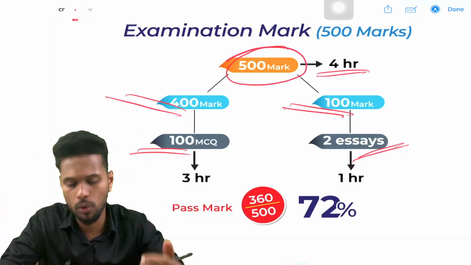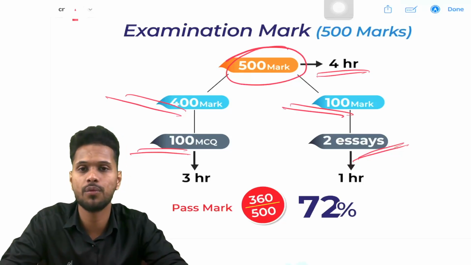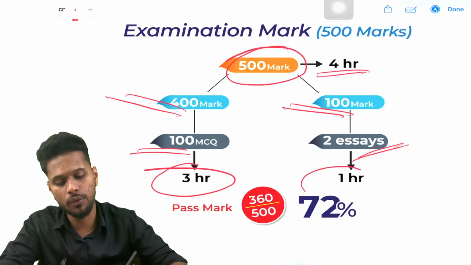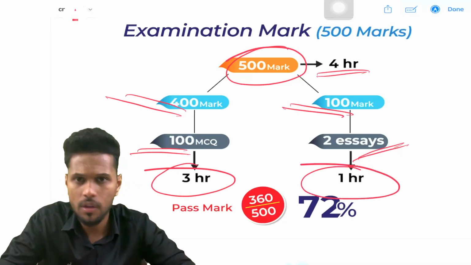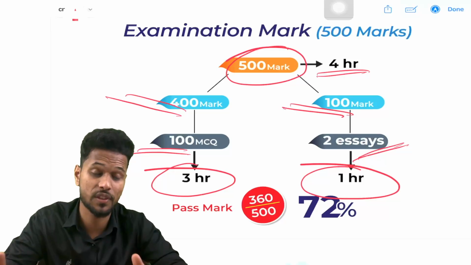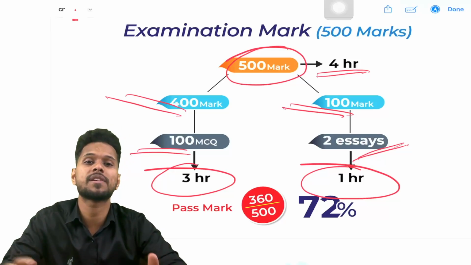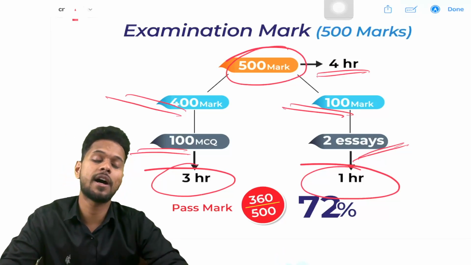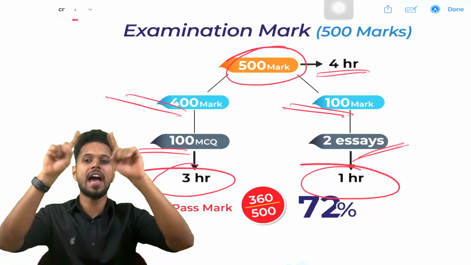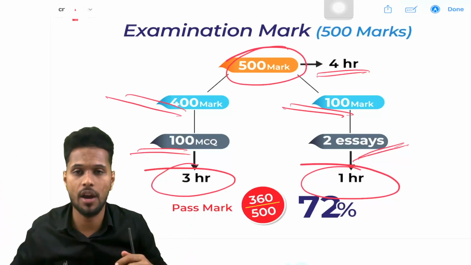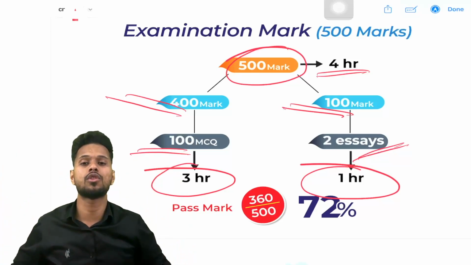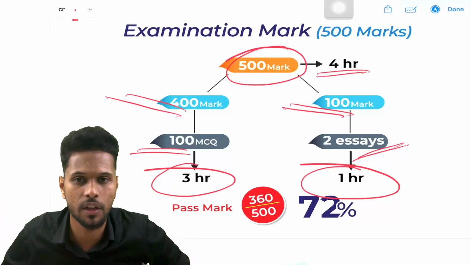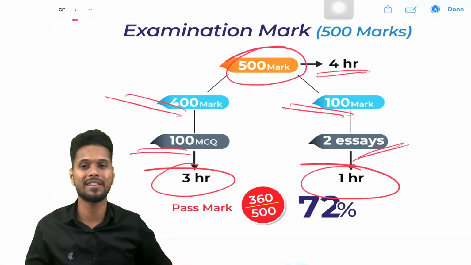Okay, so as I told you, 100 MCQs will be asked for 400 marks, and the time allotted for MCQ is 3 hours, and time allotted for essay is 1 hour. Okay, so 1 plus 3 is 4 hours, and 400 plus 100 is 500 marks. So 100 MCQs will be there, and 2 essays means scenario based questions. They will give you a paragraph, and based on this paragraph they may ask 4 or 5 or 6 sub questions, and you should type the answers in 2 or 3 sentences. That is what an essay means.